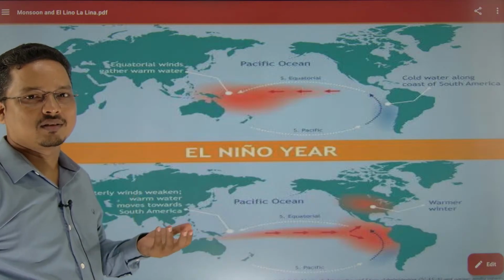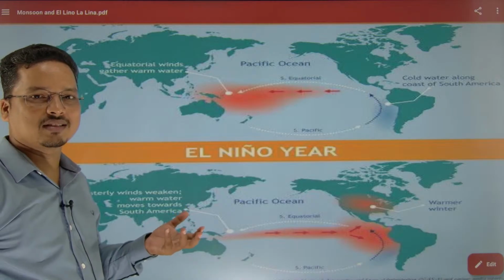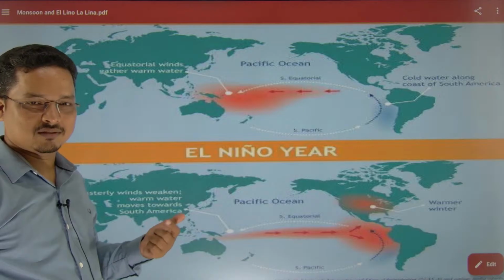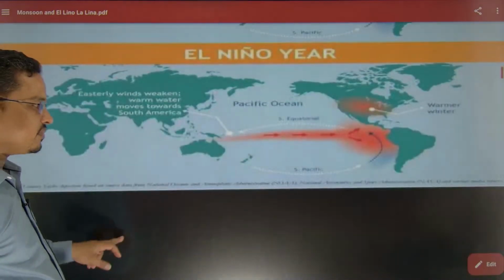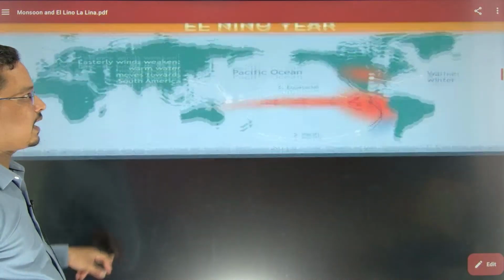The human body works because of critical organs, but cumulatively they function as a unit. So this is how the monsoon functions as a unit. So let's see now El Nino, hope everybody is aware of how this El Nino works.